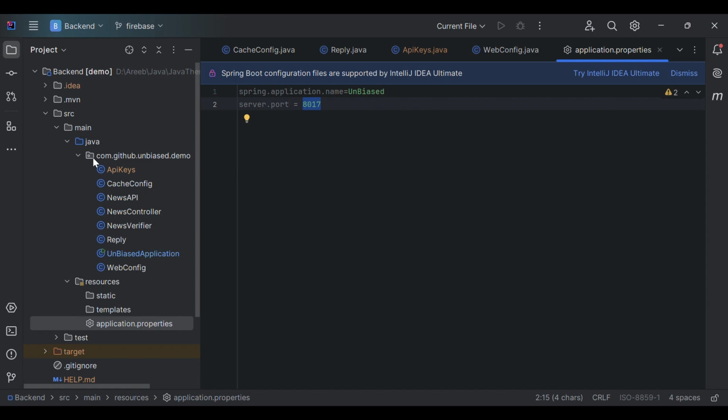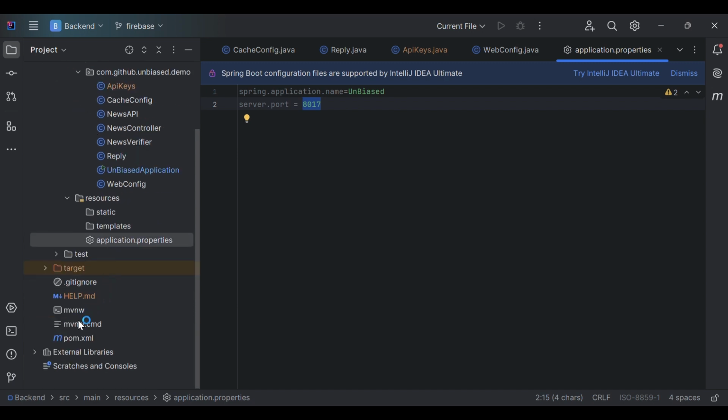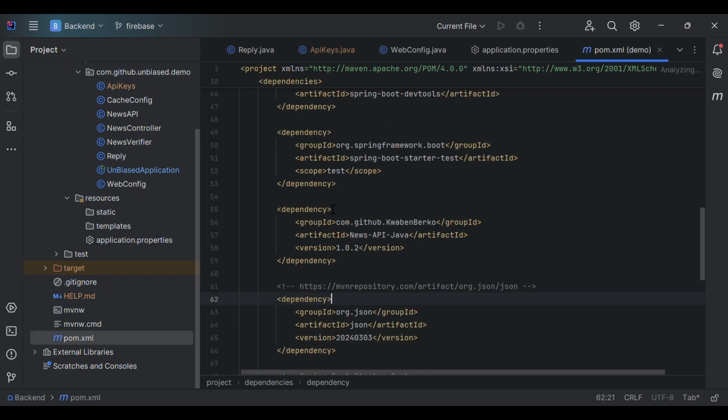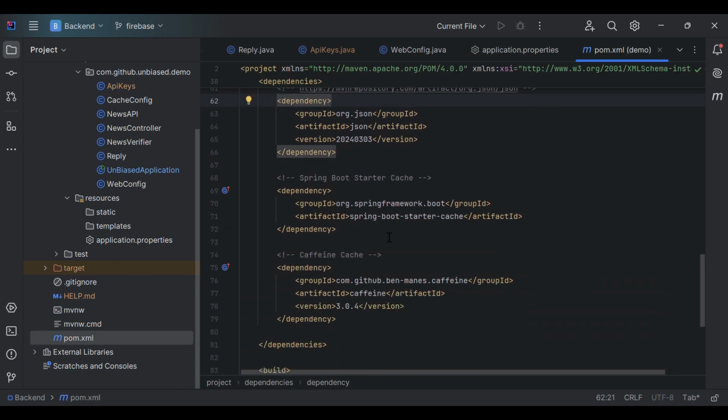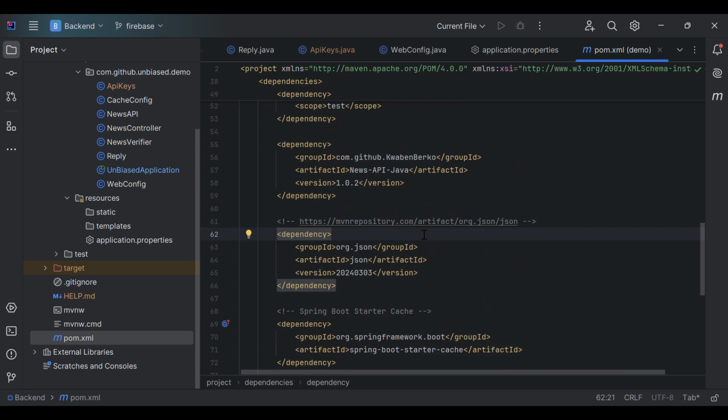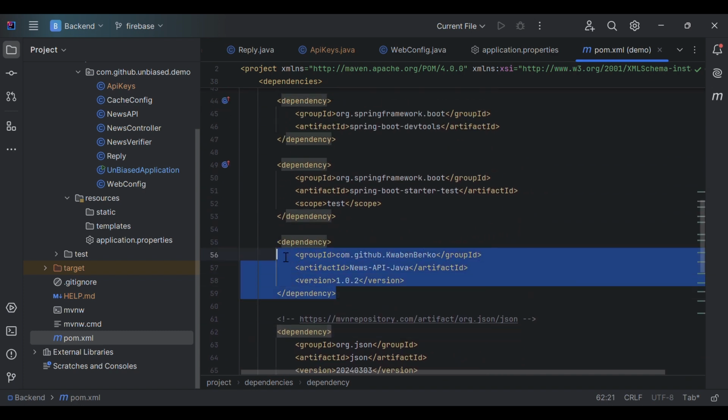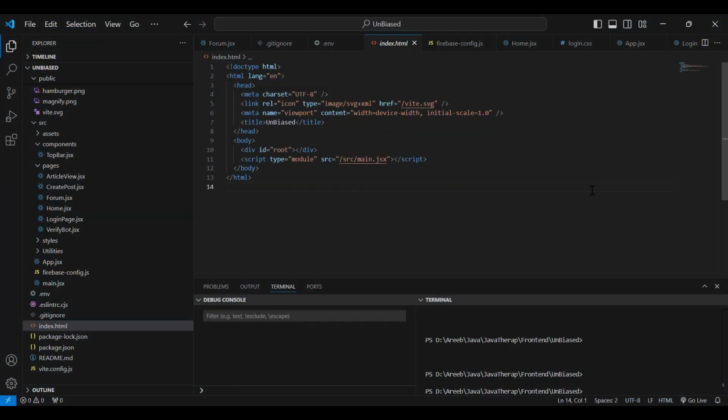Some other things I should mention: we built our project using Maven. We have a pom.xml file here and many dependencies such as Caffeine, Spring Boot, JSON, and the news API dependency. And that's it. To demonstrate the front-end code of our project, we have created the front end using a React app.